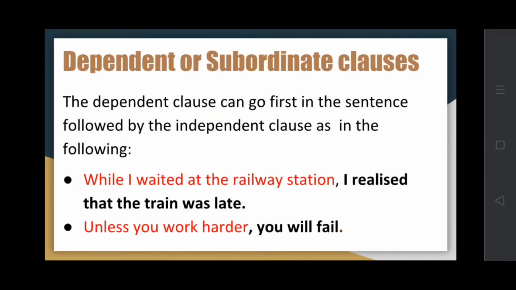For example, while I waited at the railway station, I realized that the train was late. Here we have started with the subordinate clause, while I waited at the railway station, and I realized that the train was late is the main clause. Same way, unless you work harder, you will fail.